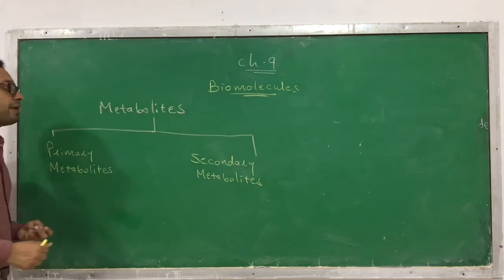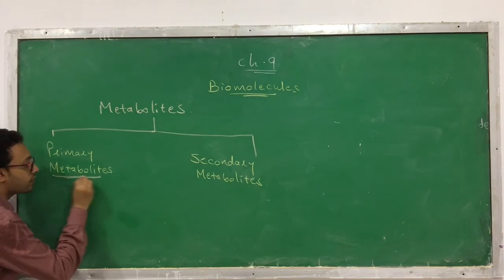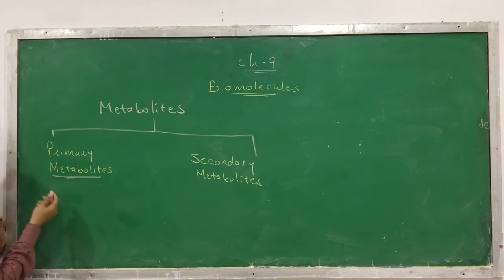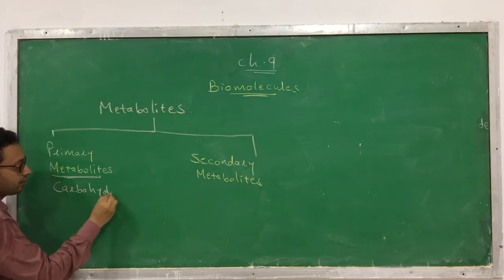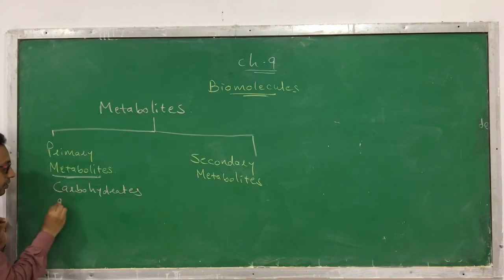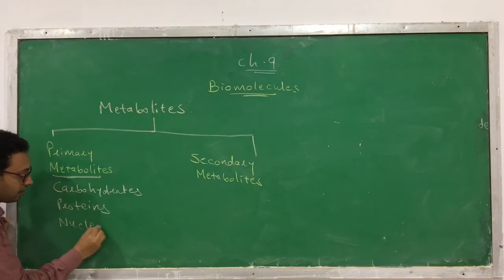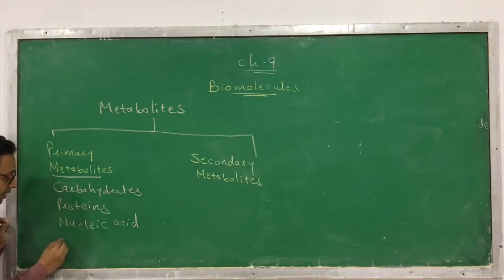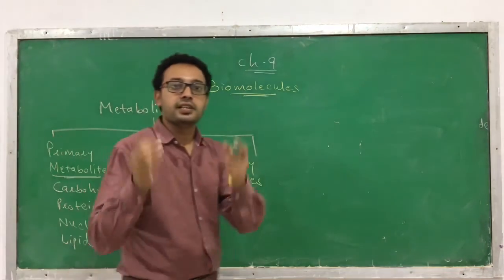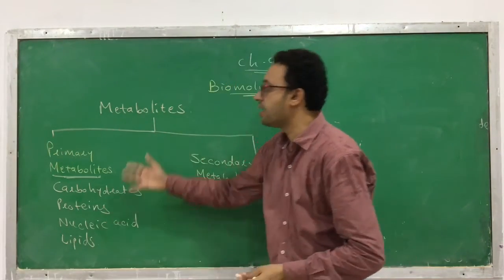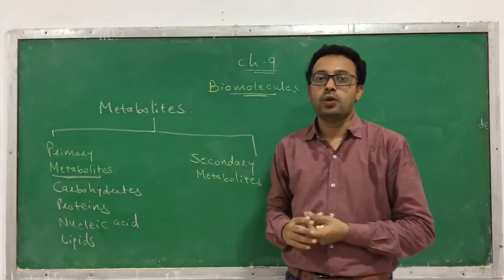Okay, so what are called the primary metabolites? The primary metabolites have an important role in physiological functions. They include carbohydrates, proteins, nucleic acids, lipids, enzymes, hormones, and vitamins. They are essentially required for the biochemical reactions to happen. That's why we call them primary metabolites.